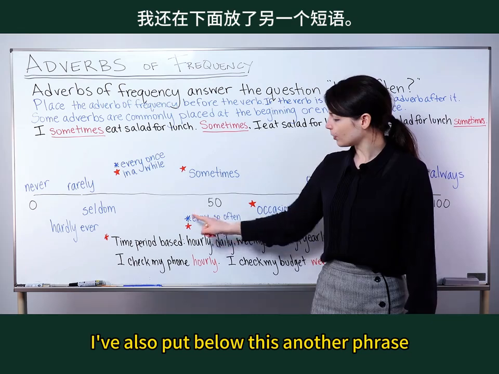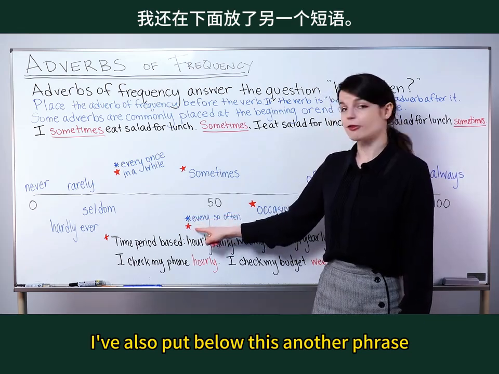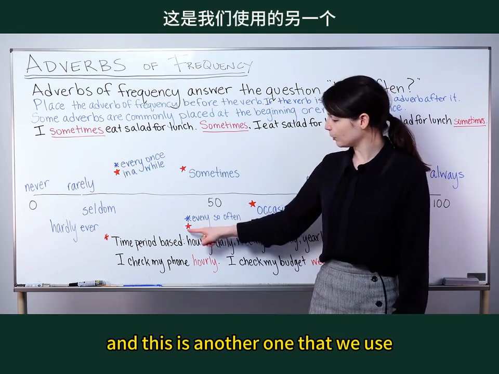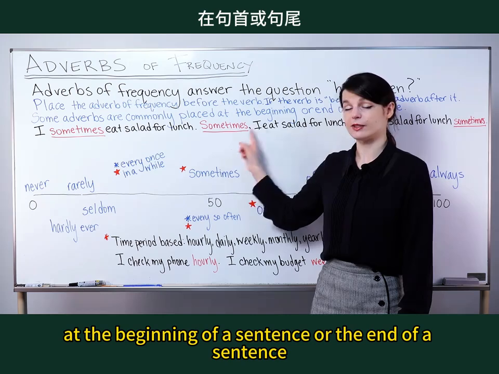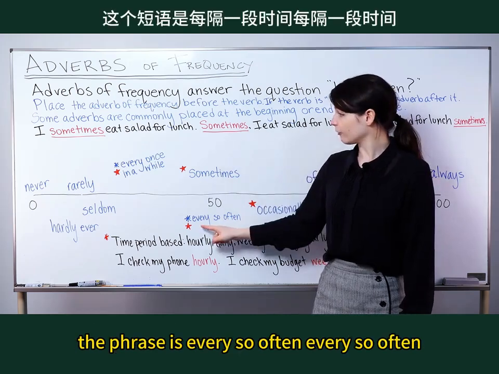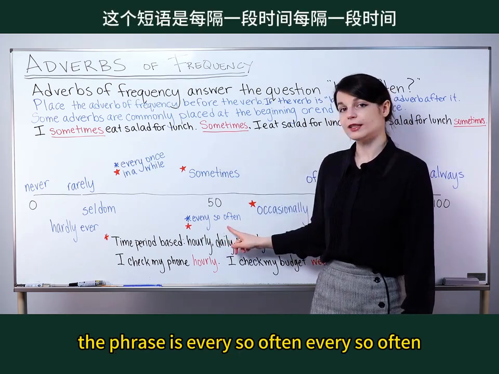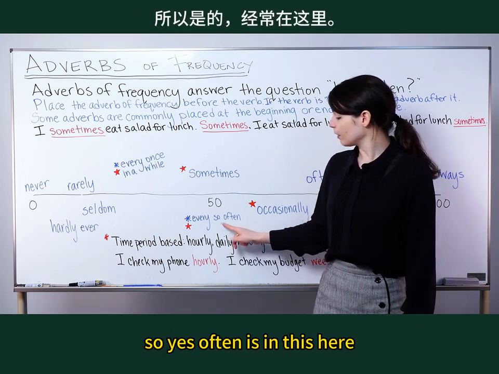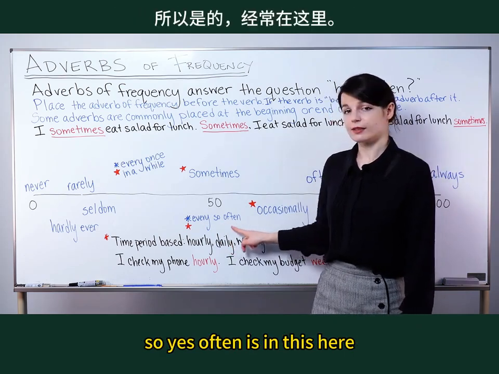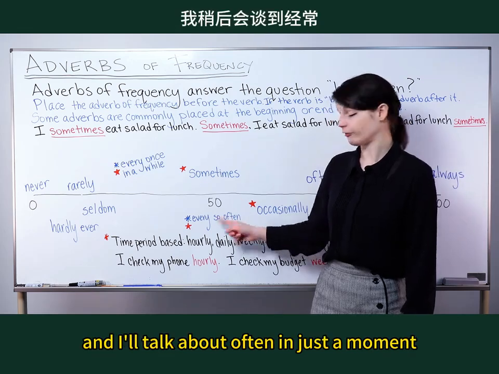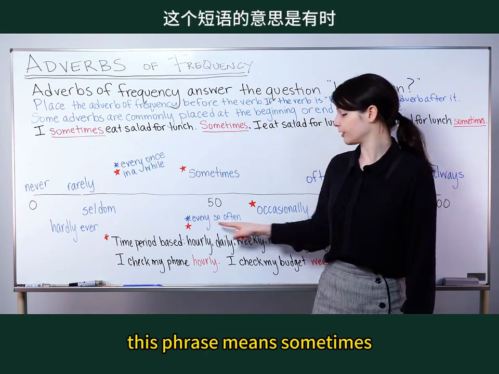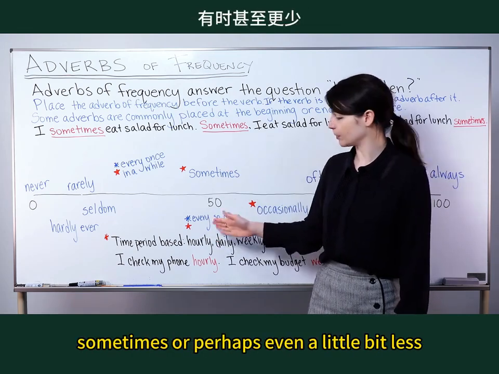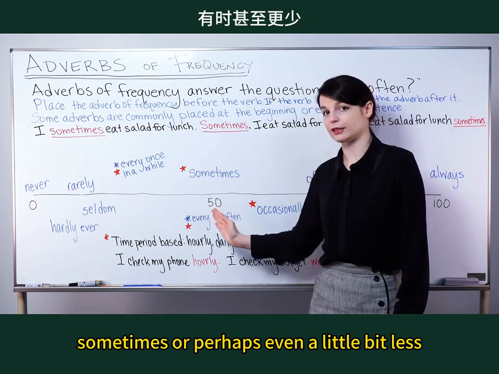I've also put below this another phrase, and this is another one that we use at the beginning of a sentence or the end of a sentence. The phrase is every so often. So yes, often is in this, and I'll talk about often in just a moment. But this does not mean often. This phrase means sometimes or perhaps even a little bit less.